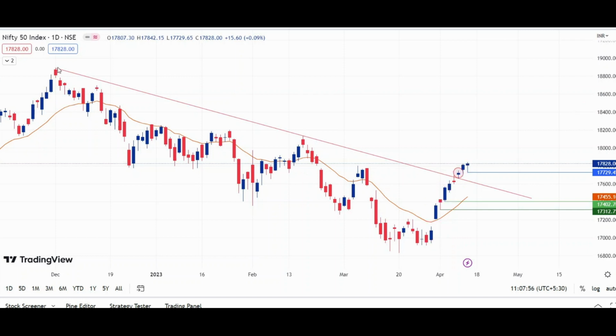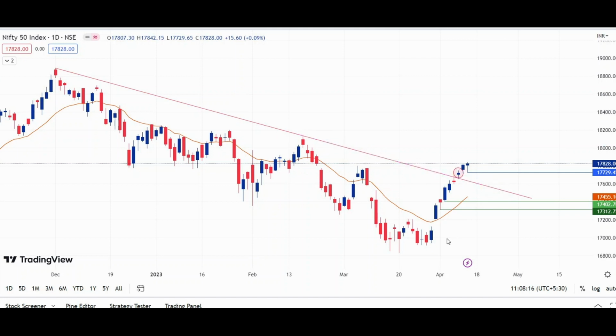Also, we can see that this downtrend line was holding this complete downtrend since December. Now this downtrend line is broken here. That is, this candle has given a breakout above this downtrend line.